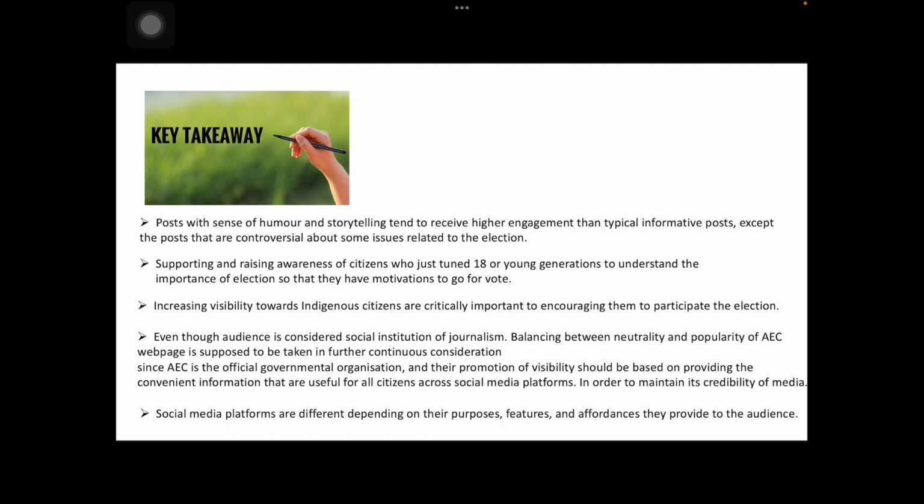And the last one, social media platforms are different depending on their purposes, features, and affordances they provide to the audience. All platforms are promoting younger generation and indigenous to be aware of their valuable voice so that they go and vote for the election. However, Facebook has a good balance between pictures or visuals and text in appropriate amount as the platform was designed for a wide range of users.